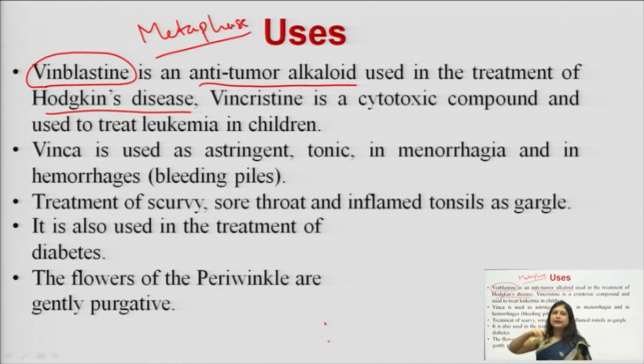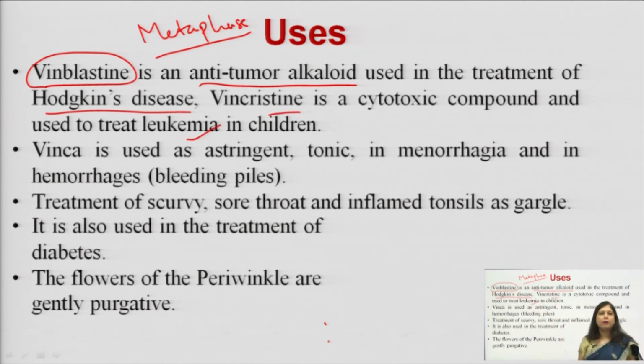You know cells divide by mitosis. Cancer cells also divide by mitosis, and the spindle formation which takes place in that stage is inhibited by vinblastine. And vincristine is also used in leukemia in children by the same mechanism.